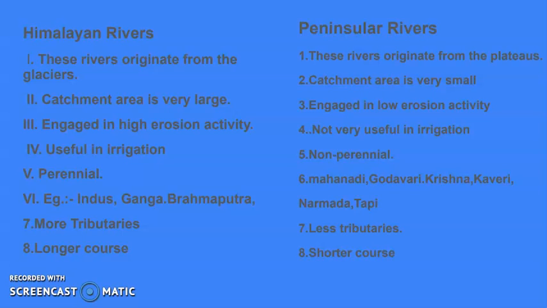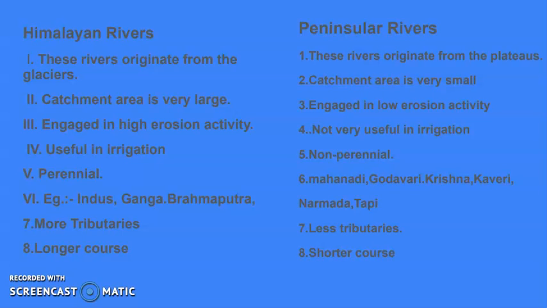Himalayan rivers are perennial rivers. I told all of you already that a perennial river means a river having water throughout the year. And a non-perennial river doesn't have water throughout the year. So peninsular rivers are the non-perennial ones. Indus, Ganga, Brahmaputra are all examples of Himalayan rivers. Narmada and Tapi are examples of peninsular rivers. You can also say Godavari, Krishna, Kaveri, etc.